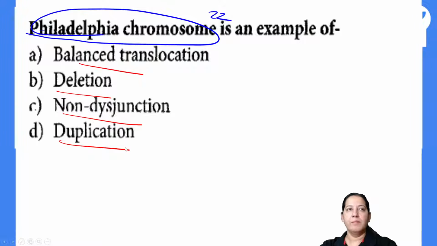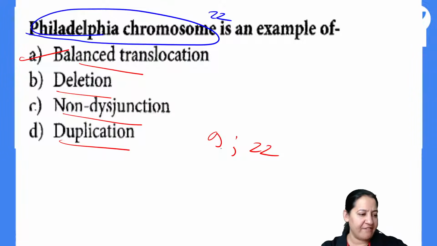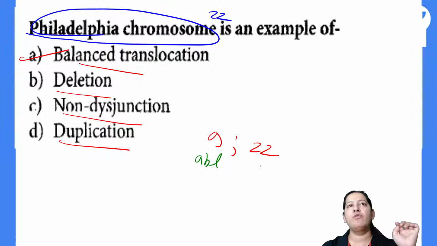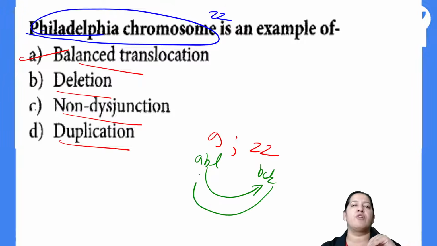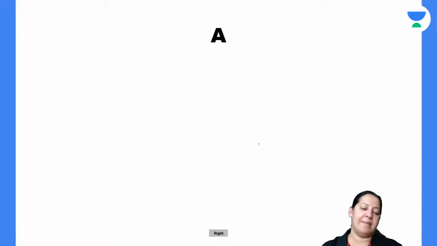So, tell me what is happening in Philadelphia chromosome. Again, the answer is A. It is the balanced translocation between 9 and 22. On 9, we have ABL and on 22, we have BCR. So there is balanced translocation. Some portion of 9 is given to 22. In exchange, some portion of 22 is given to 9. So the correct answer here is A. It is leading to CML. Yes, you are both right. The correct answer here is A.